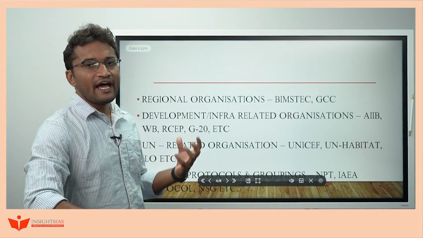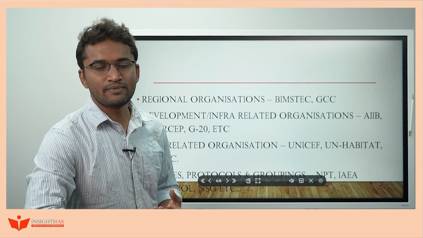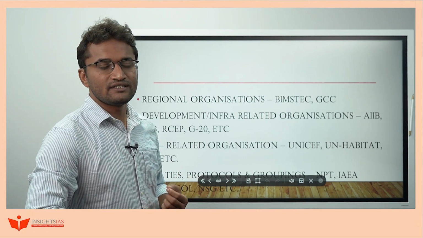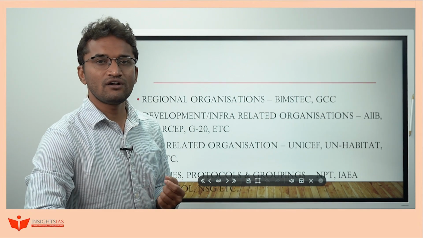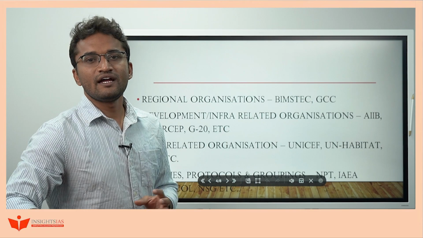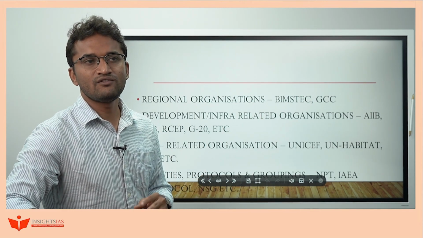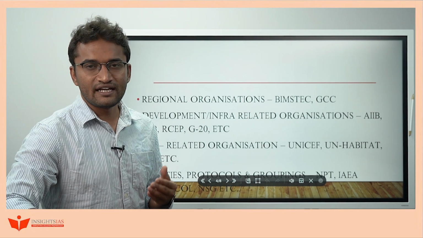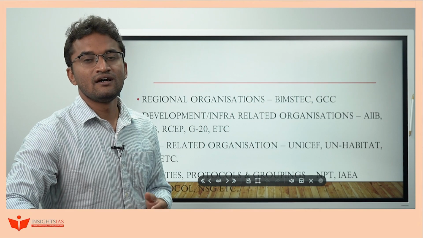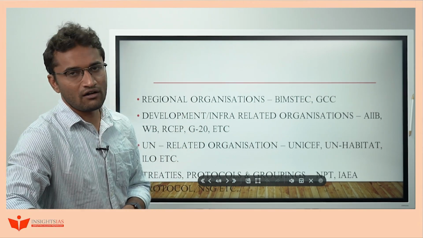So moving on to the IR part. So far we have discussed some of the important aspects of polity. Now we'll try to understand some of the important themes regarding international organizations or institutions. Each and every year we are getting a good number of questions on regional organizations, as I already discussed in the core dimension part. What are all the important aspects that we need to remember regarding regional organizations? Like the decade it was established, members, the objectives and functions. Likewise, try to understand some of the important regional organizations.